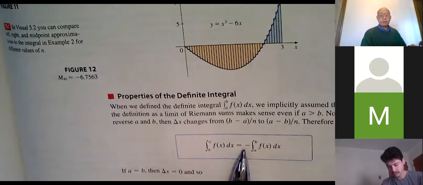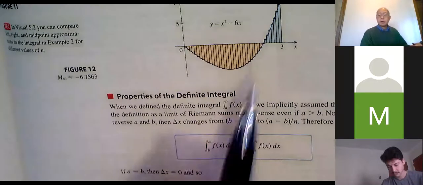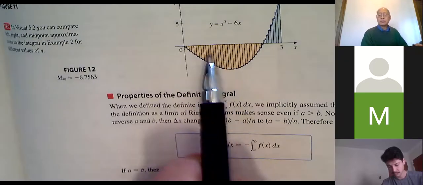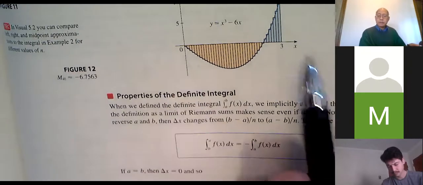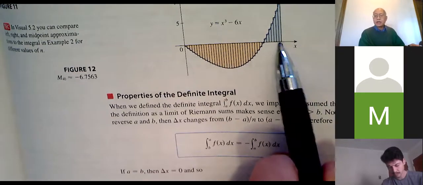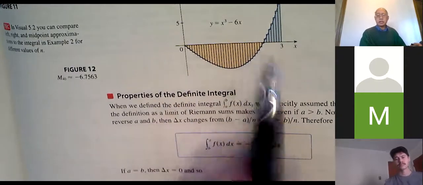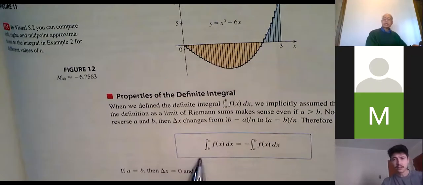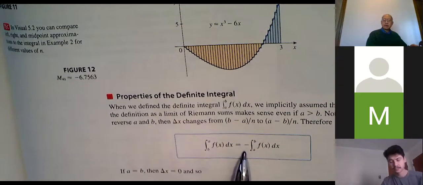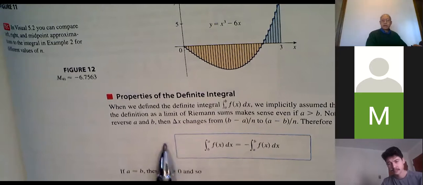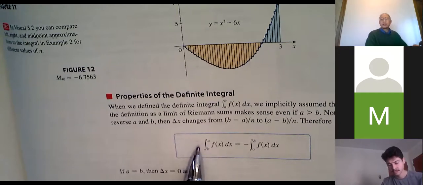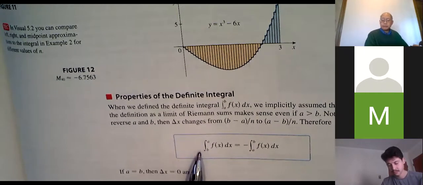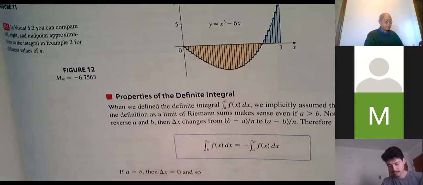There are actually good reasons for that, but we're going to need that for section 5.3. The main thing is that when you're doing base times height, your delta x's are going to be negative. If I travel from 3 to 0, then delta x is a negative quantity. Theoretically, the computations are all the same, except it's all going to come out negative. So the integral from b to a is the opposite of the integral from a to b. You might say, when will we ever do that? We're going to see that quite a bit in the next section, especially when you don't even know which one is the larger. You don't know if this is bigger than that one. So the integral from a to b is the opposite of the integral from b to a.